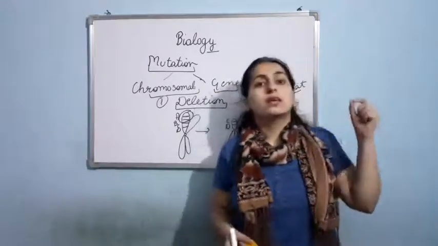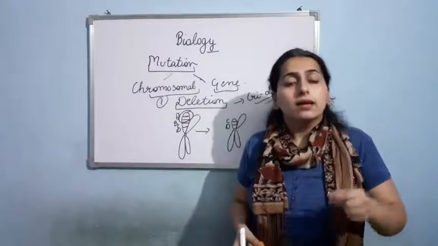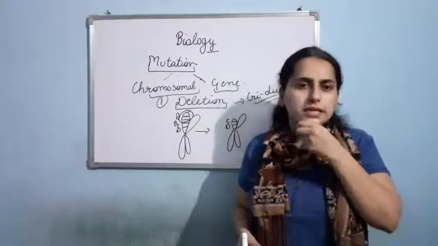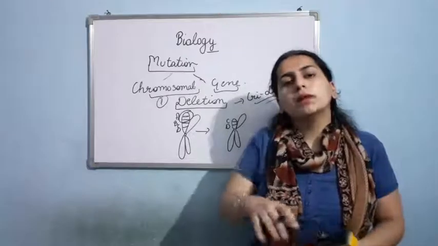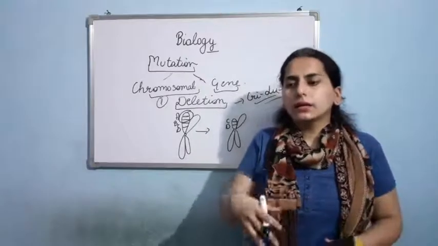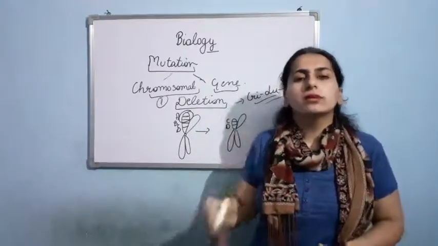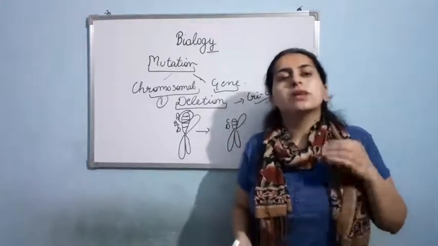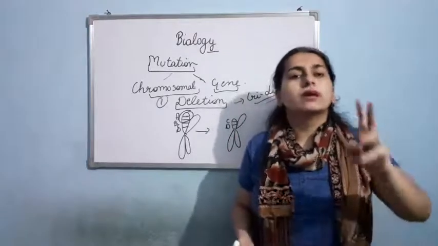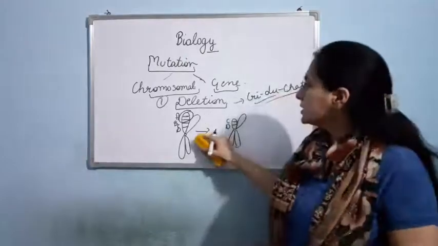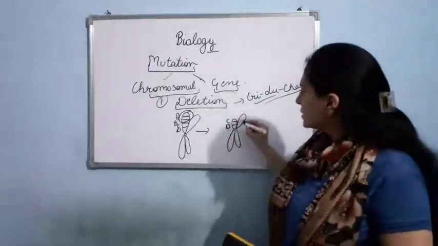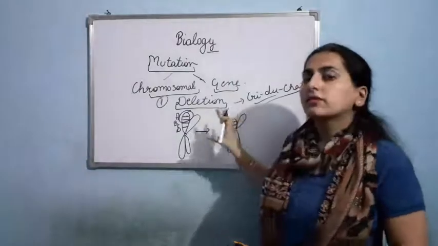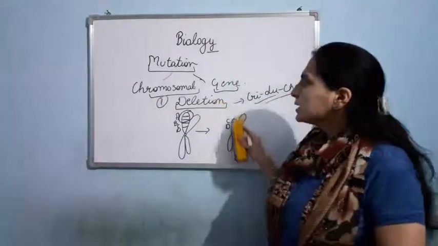Why is it known as Cri-du-chat? Because it is a genetic syndrome in which the cry of the baby resembles the voice of a cat. Clear? So this is deletion, and the chromosomal segment gets shorter as there is deletion of the DNA segment.